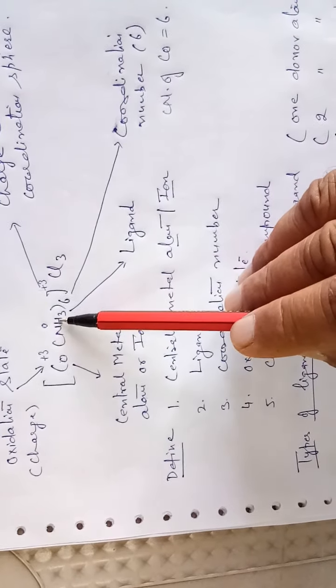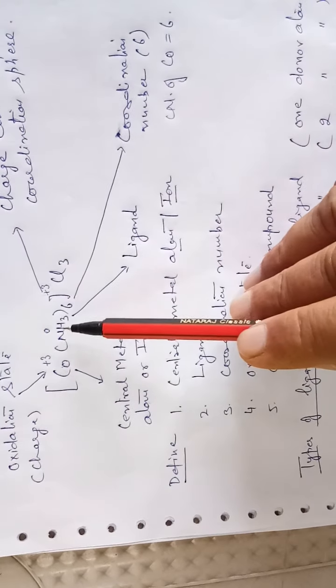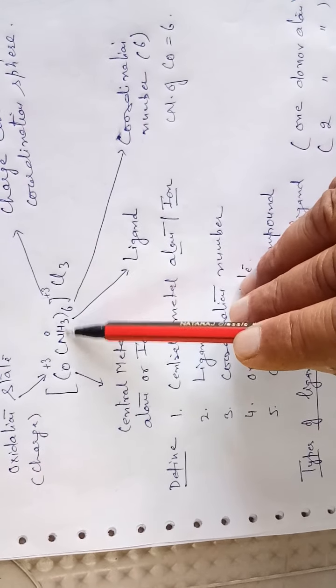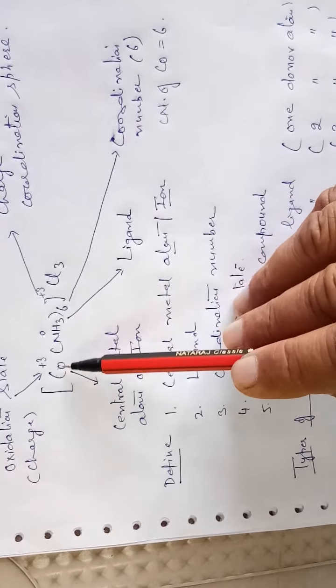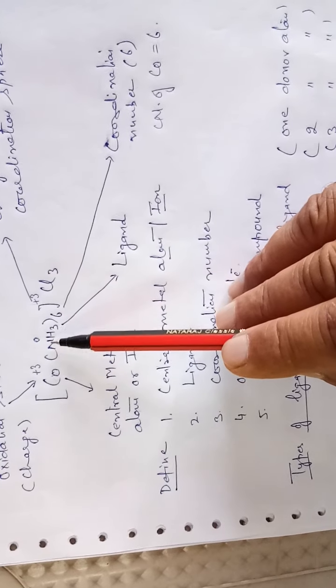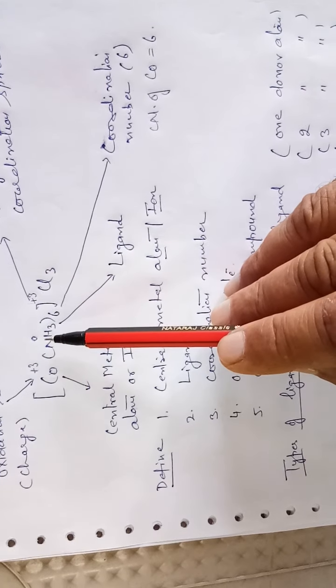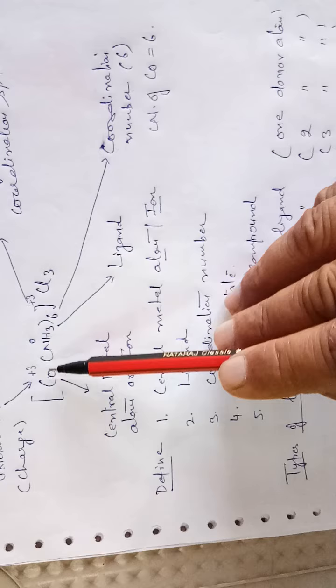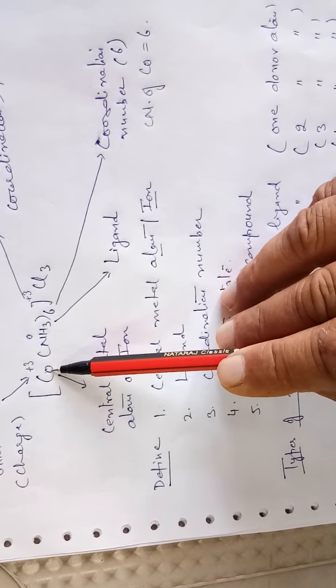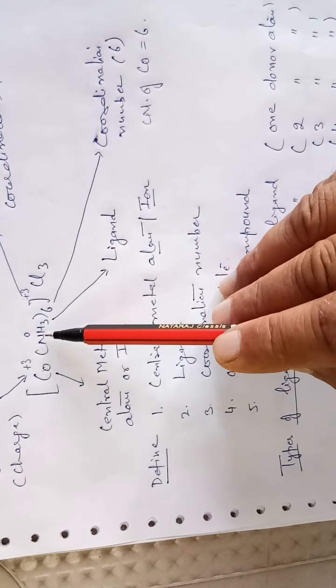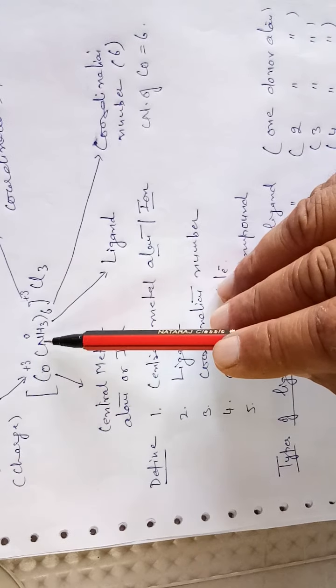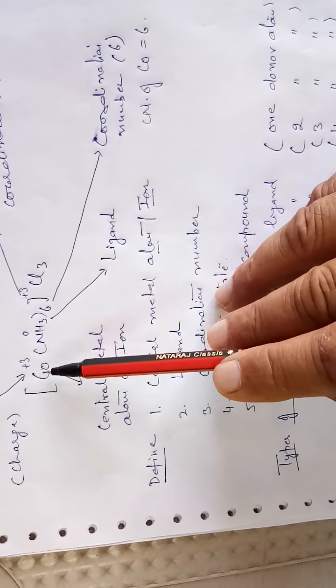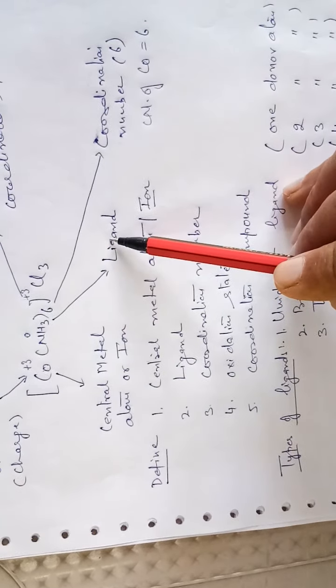Then we have to define ligand. Ammonia is a ligand attached to the cobalt. Any molecule, let it be ammonia, water, Cl, Br, molecule, atom or ion attached to this central metal atom is known as a ligand.